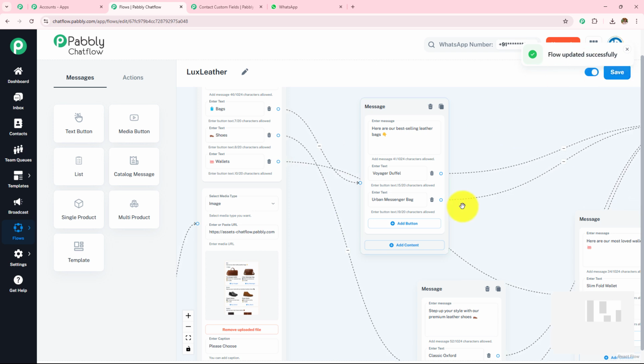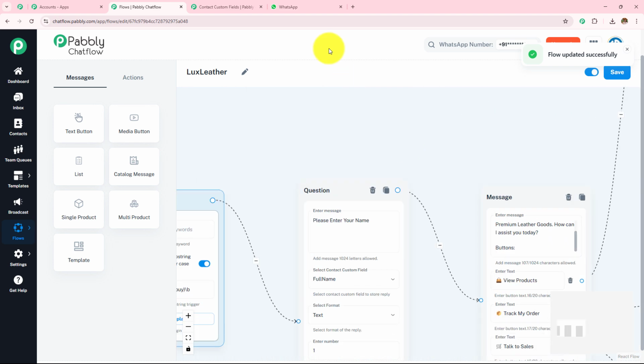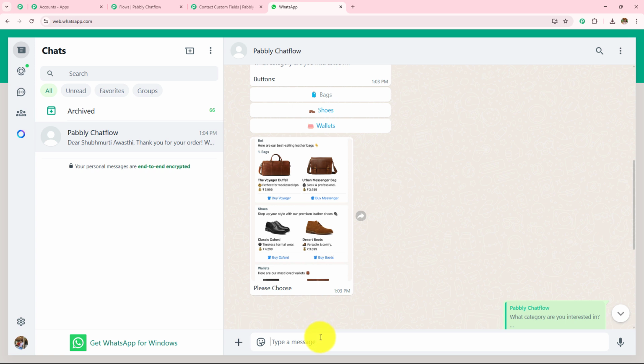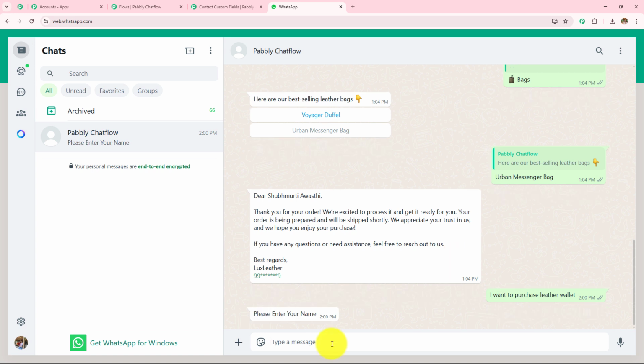Now let's check this WhatsApp chatbot once. I am going to open my WhatsApp and send the message. So let's say I'm going to send, hi, I want to purchase a leather bag, or let's say a leather wallet. I'm going to send this message. Let's wait for the reply. So here I have received the message. They are asking me for the name, so I'm going to enter my name as new user and send this message.